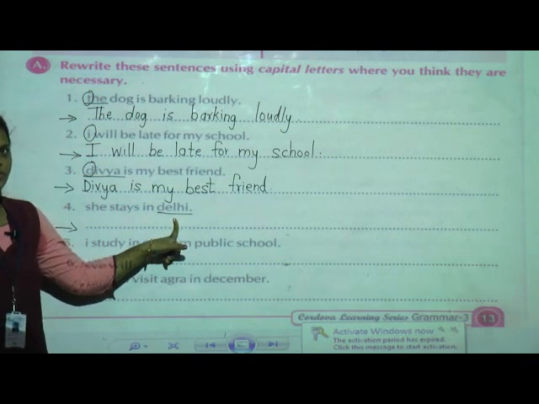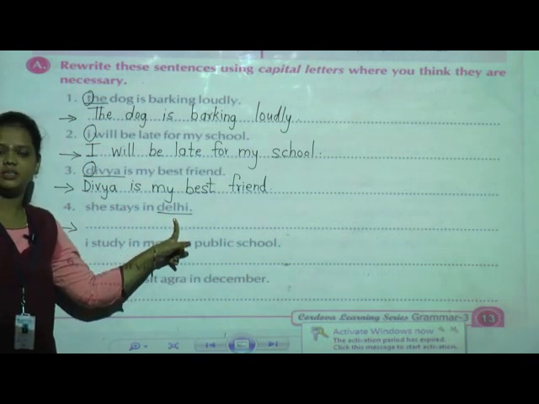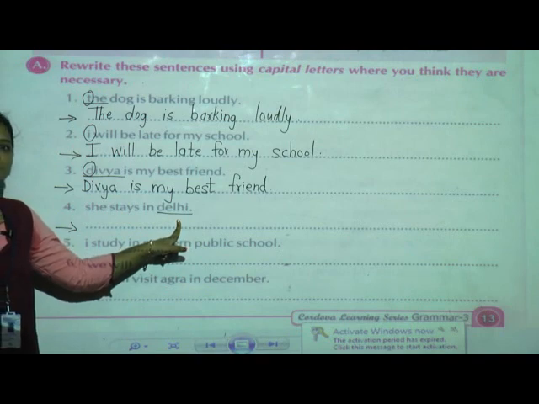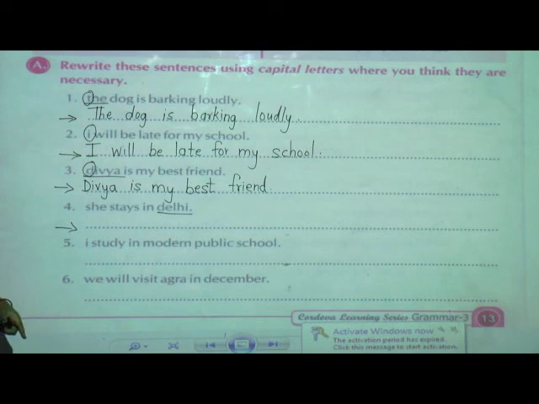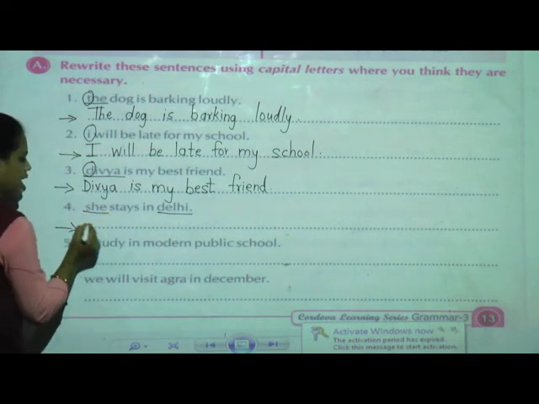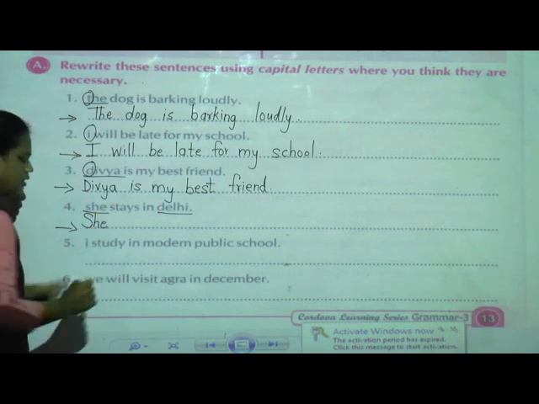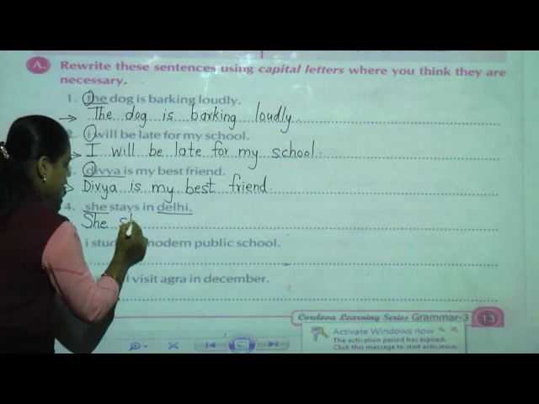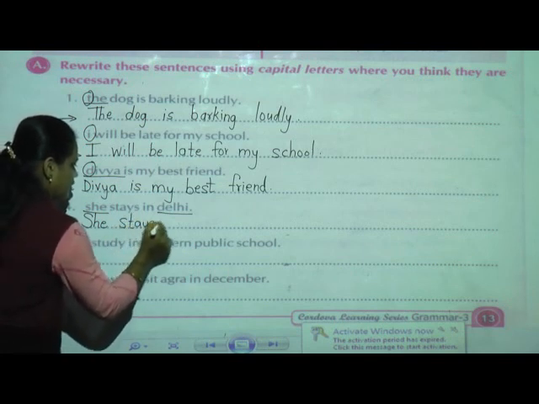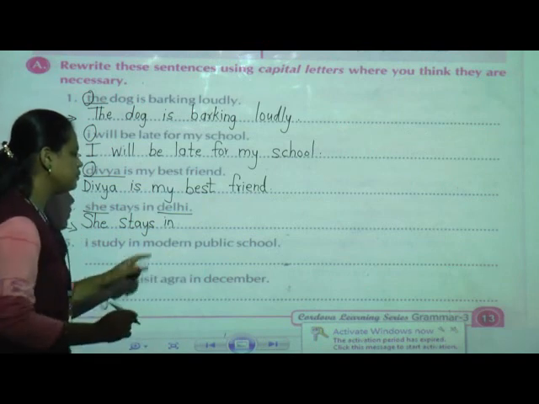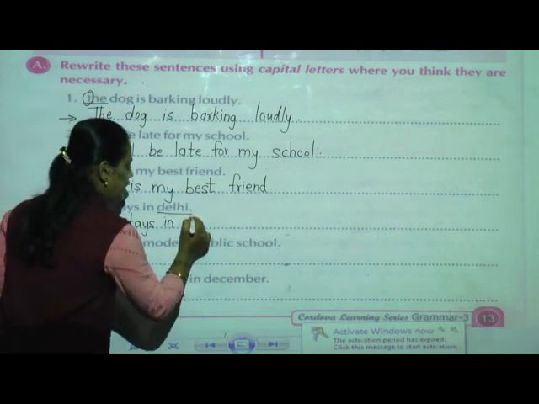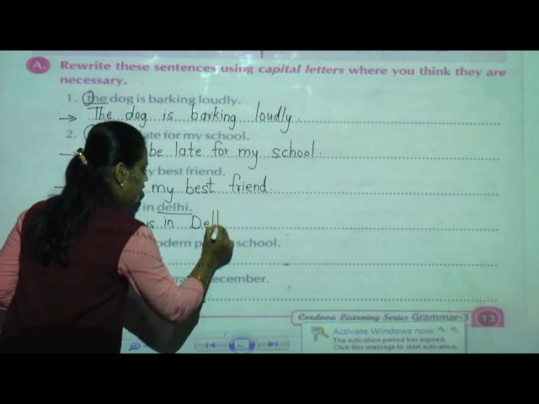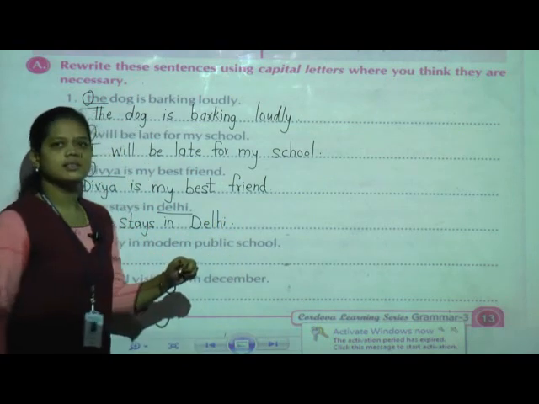So what we have to do, whenever we have to mention the name of cities, countries, again we have to write the first letter in the capital. So what will the answer be? Here again she, S we have to write in the capital, remaining letters we have to write in the small letter. Okay, she stays in Delhi. Delhi, D I am going to write here capital. Why? Because it is the name of a city.